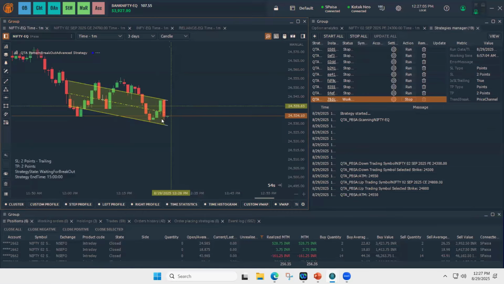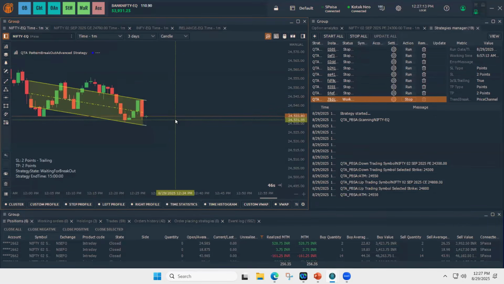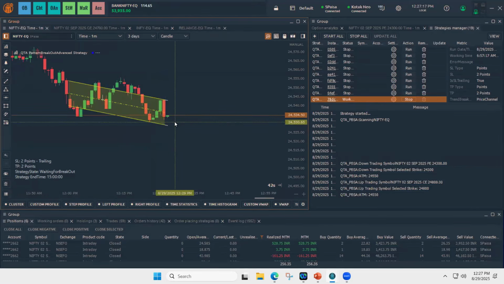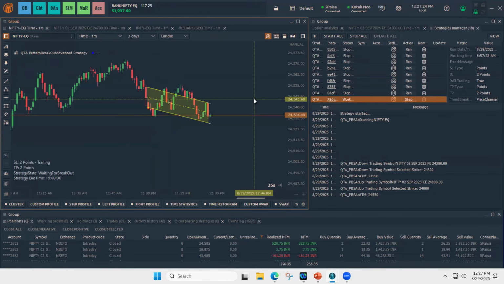So here you see, since the price didn't break the initially drawn parallel channel, new lines, the white lines, you can see here. So the channel is getting extended, and when the price breaks the channel, the orders will be placed.